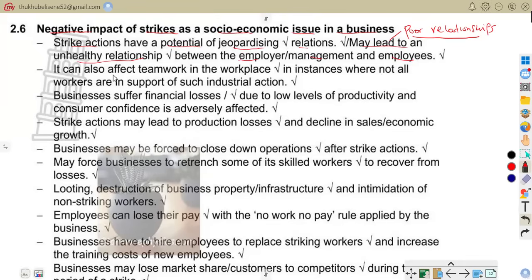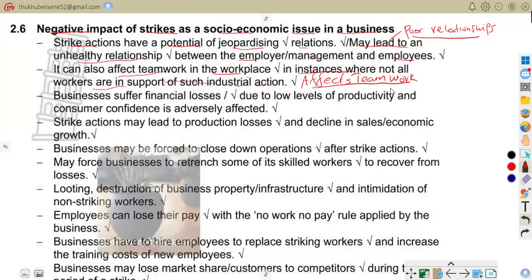Also, it says it can affect teamwork in the workplace in instances where not all workers are in support of such industrial action. So, meaning to say, it's going to affect teamwork. Not all employees support the strike. That is that. So, meaning to say, for example, we're going to have arguments between workers.